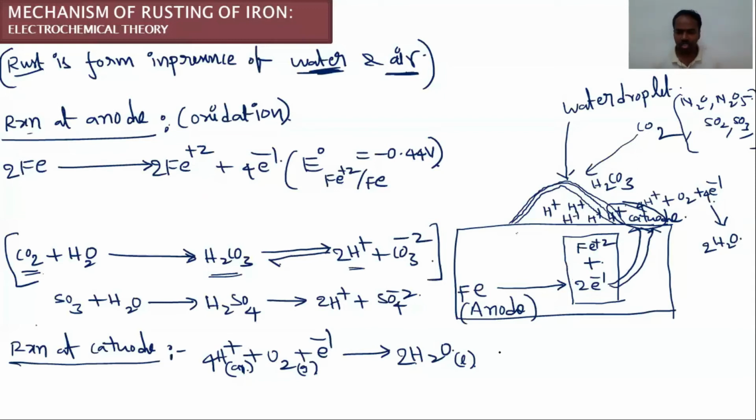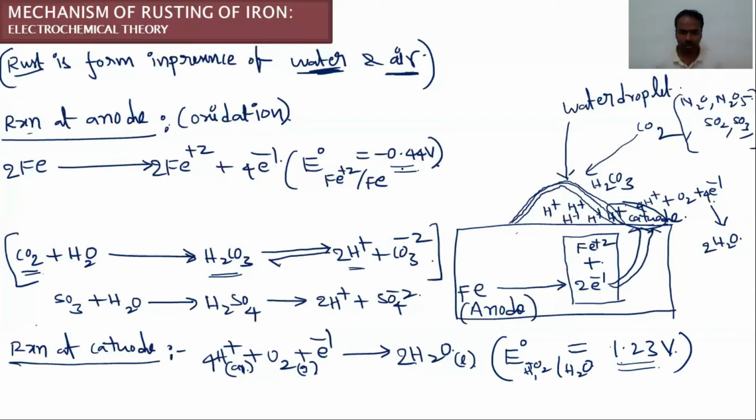Then take the electrode potential of this reduction. Here O2 becomes H2O in the presence of H plus. So the SRP of this reduction potential is 1.23 volts. The anode SRP is minus 0.44 and the cathode SRP is 1.23 volts.